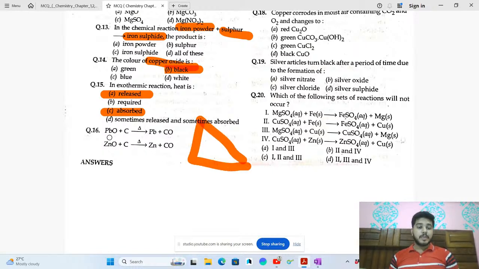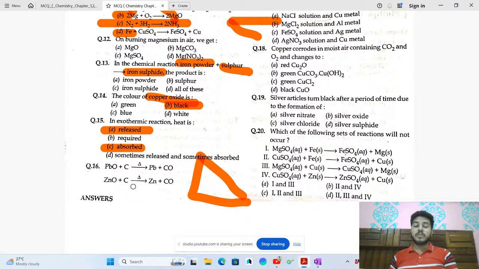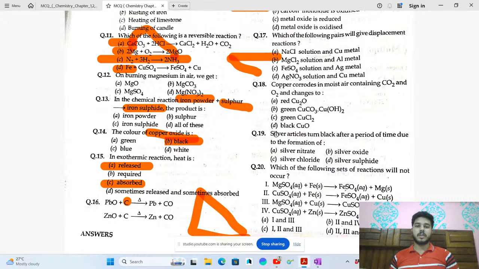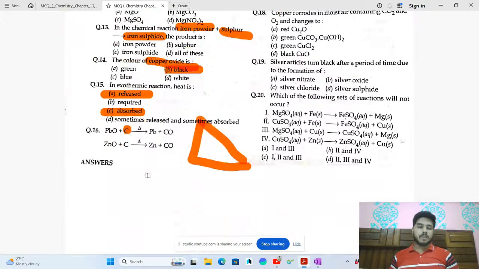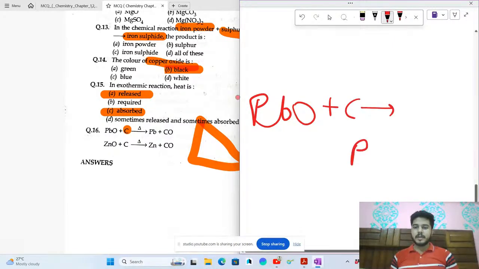Okay. PbO, that is lead oxide, plus carbon gives this. So this is where you can correlate with metals and non-metals. In metallurgy, we know that this is coke, which is used to reduce the metallic oxide. Okay. So carbon, see here, let's take an example. So here we can see PbO plus C gives Pb plus CO.